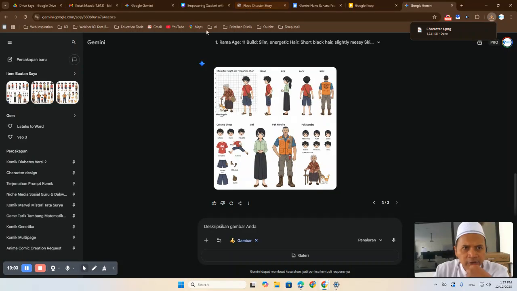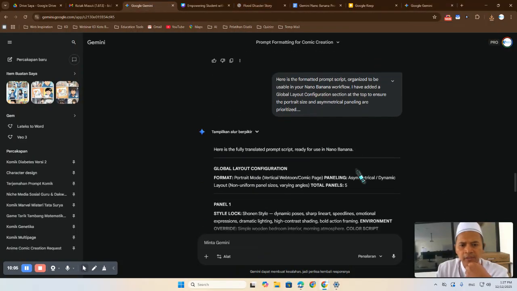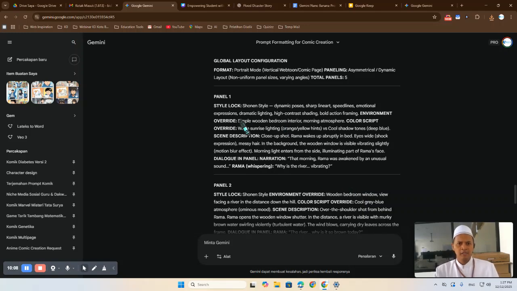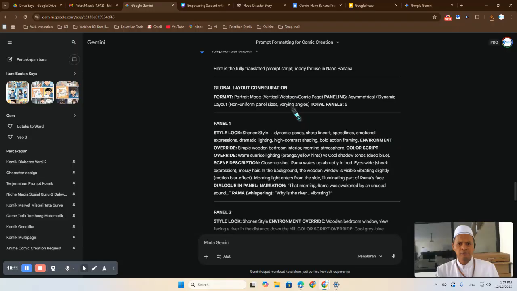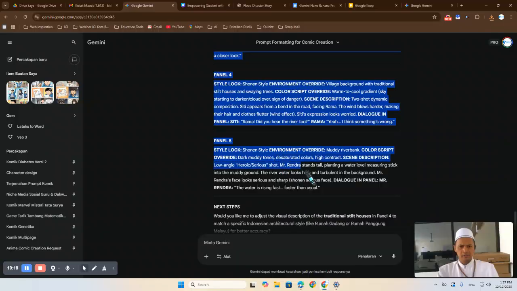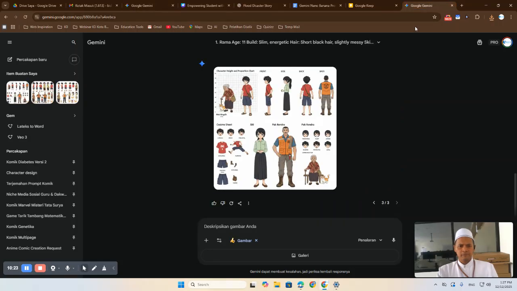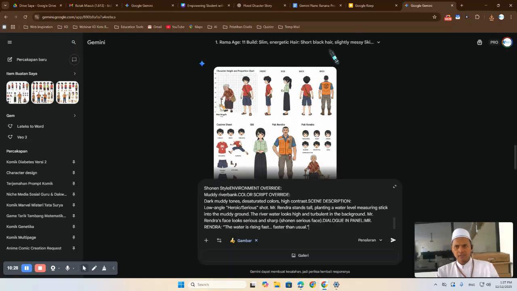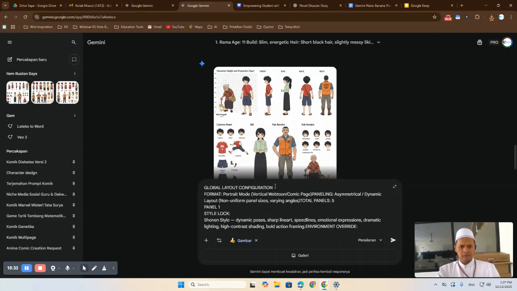Okay, let's go back to our Gemini result. This is the panel, the global layout configuration. Let's copy this prompt, global layout configuration until 5, like this. Copy and paste it in the Gemini prompt in the next tab. I use two different tabs for the Gemini.